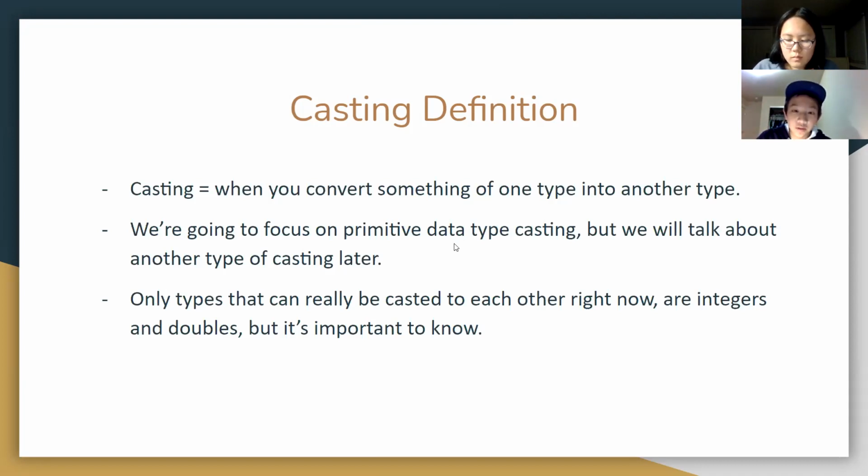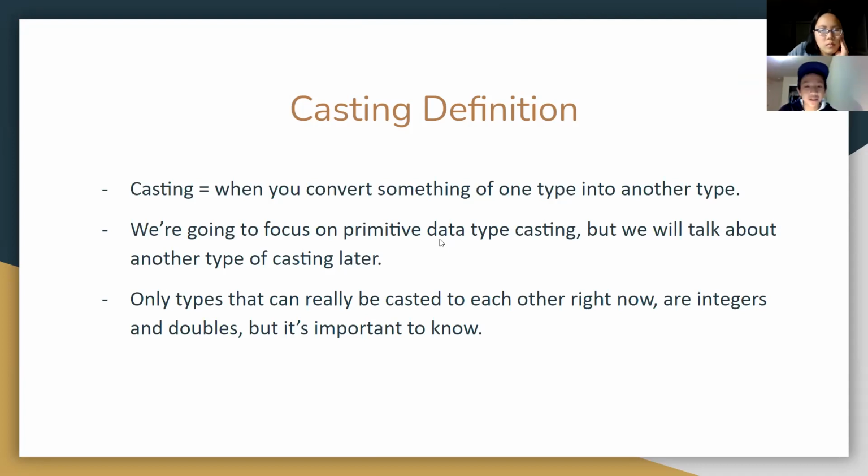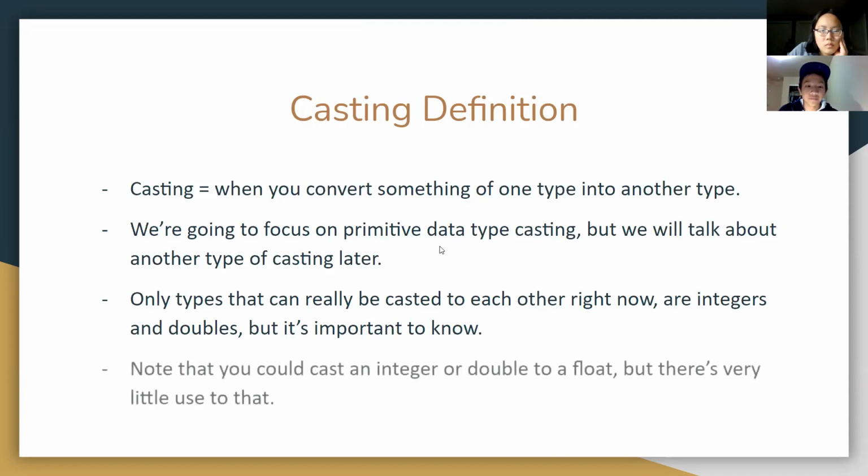For example, floats can hold up to 16 numbers past a decimal point, but doubles can do 32. That's the only difference. You can also cast from an integer or double to a float, but there's very little use to that because double and float are basically the same thing.